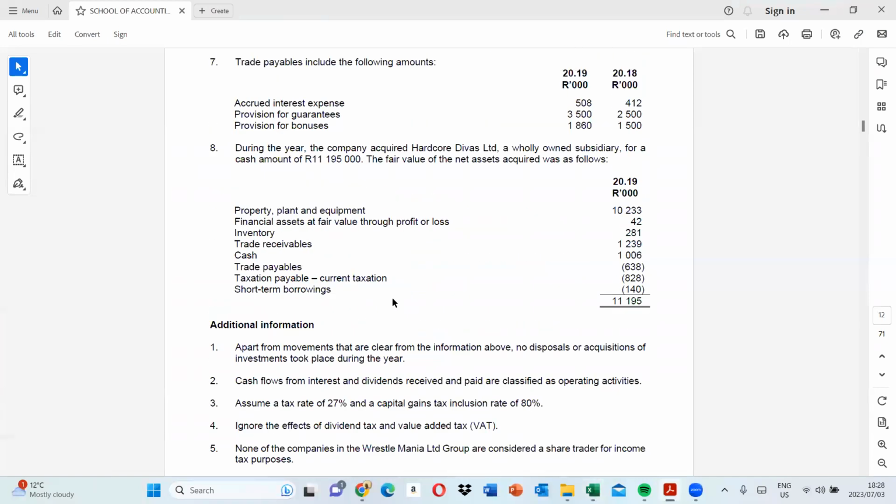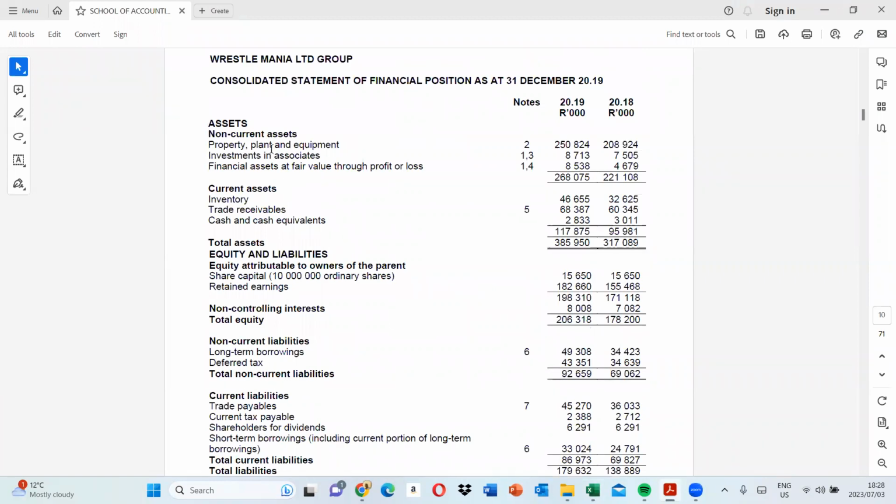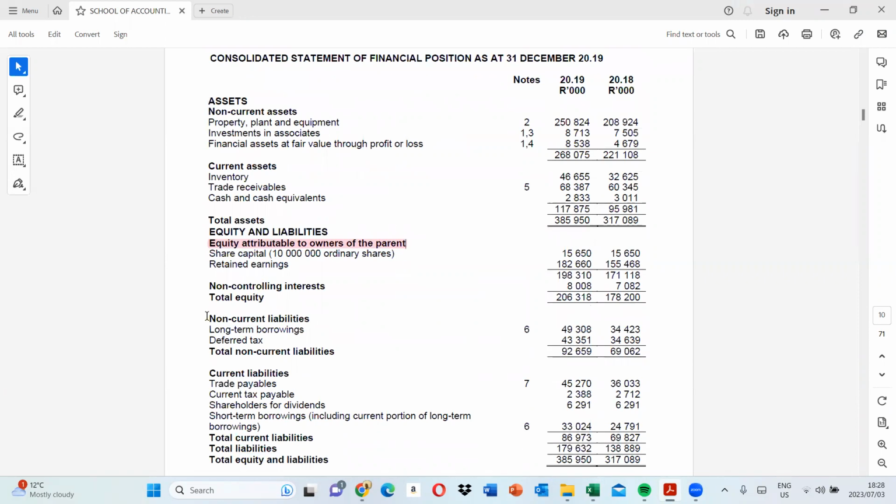All right, so you then go to your statement of financial position. All right, let's just quickly go there and see what is happening. So under statement of financial position, you can see we have equity. All right, so we're looking at equity there, and then we are looking at non-current liabilities. All right, what's your non-current liabilities? Remember now that on long-term borrowings, when we present them in the financials, we do the short-term portion, we present it under current liabilities. Then the long-term portion, we present it under this part.